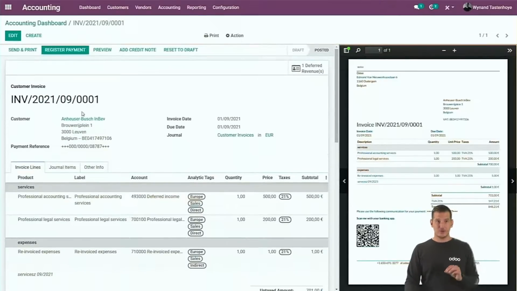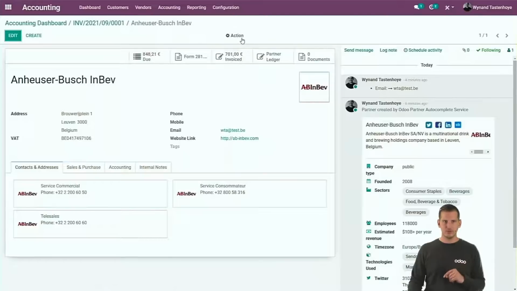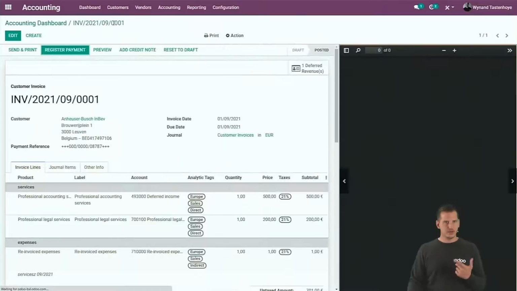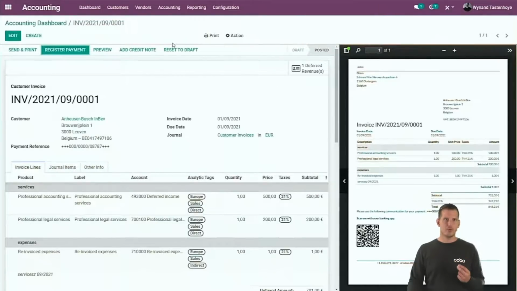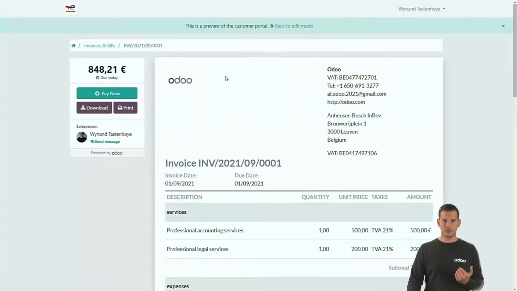Last but not least, your customers can always grant portal access to their customers. So let's see how that works. If you click on the customer, you can go to the action button and grant portal access, which means that he can connect to the database with only a portal access. And if you click on the preview button, you will see how that works. He will see all of his invoices. He can download them later and pay them immediately online as well.